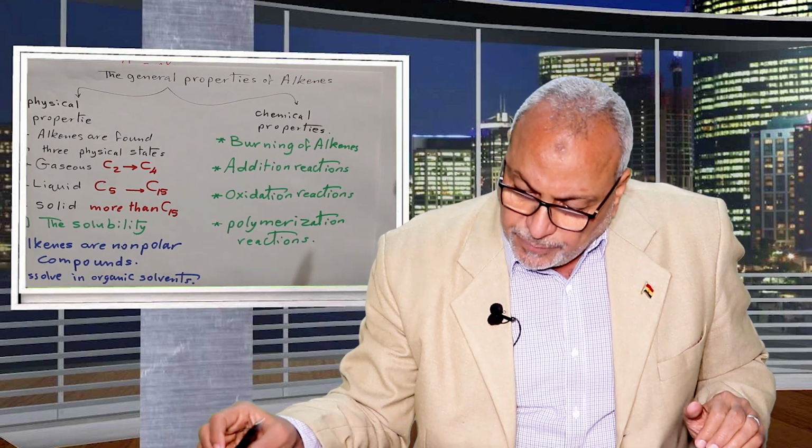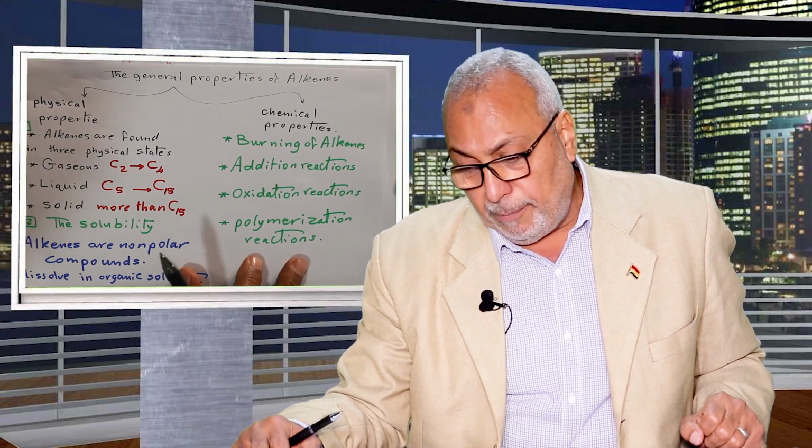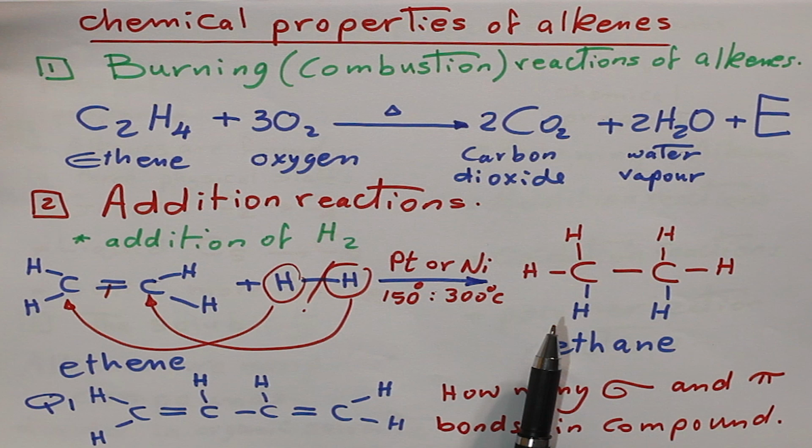What are the chemical properties of alkenes? Number one, burning or combustion.